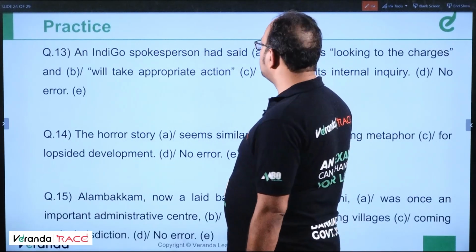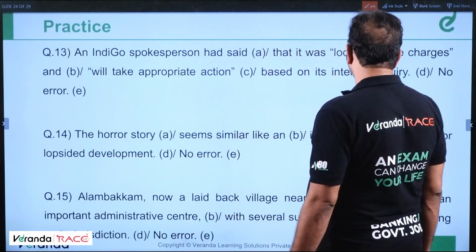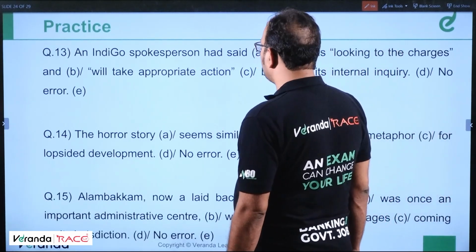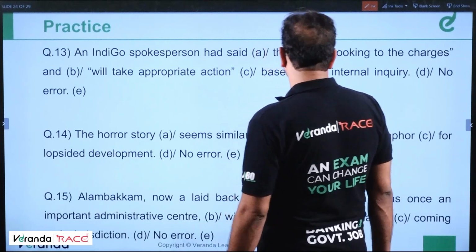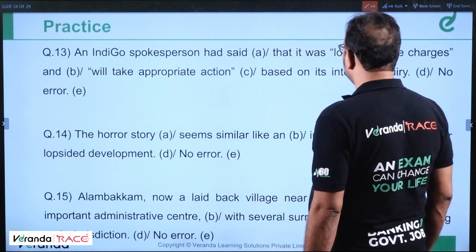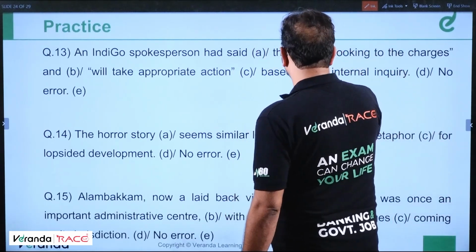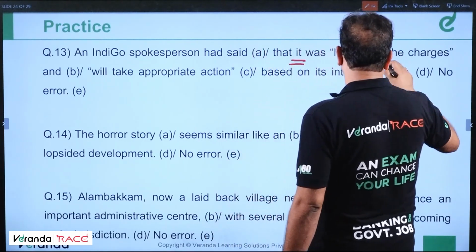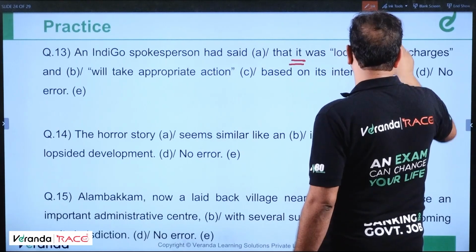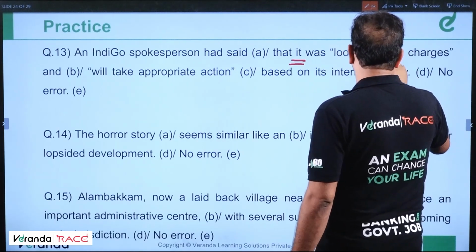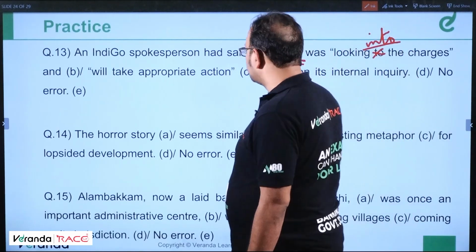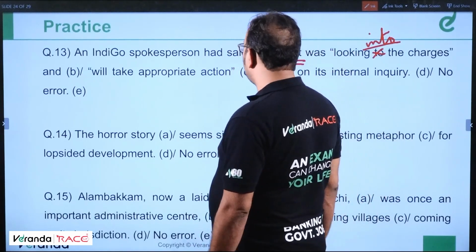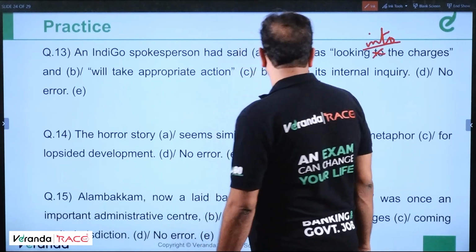Moving ahead, question number 13. An Indigo spokesperson had said that it was looking to the charges and will take appropriate action based on the internal inquiry. Okay, that it was means the spokesperson, the Indigo spokesperson, looking into the charges. It should be looking into, not looking to. The spokesperson was looking into the charges and will take appropriate action based on its internal inquiry.